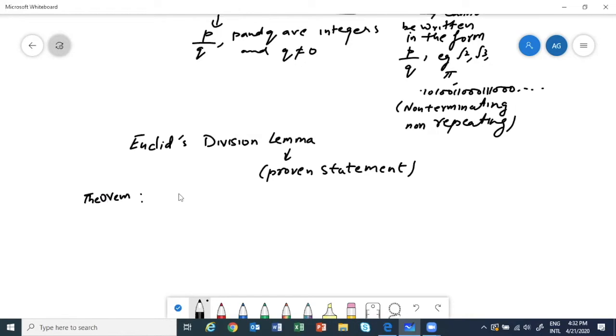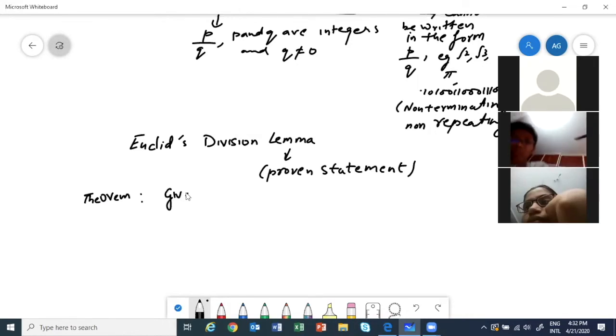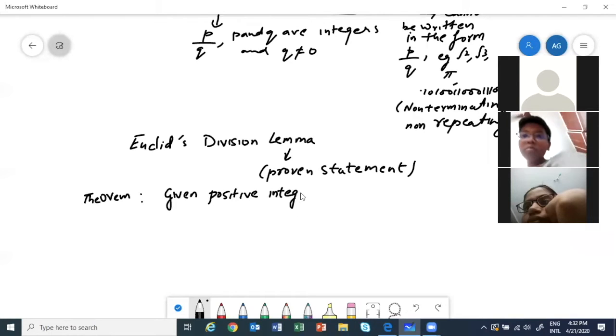It says that given positive integers. Write it, it's very important. Given positive integers, a and b. Okay, if you are given two positive integers, I'll make you understand.